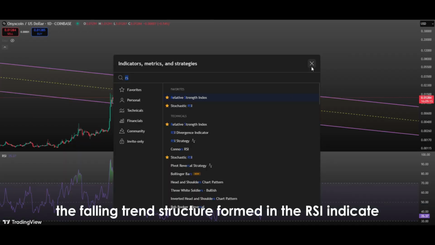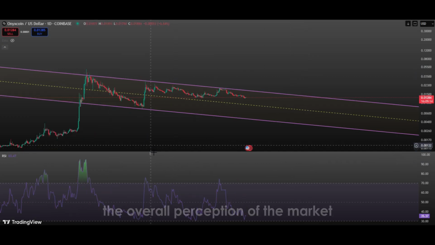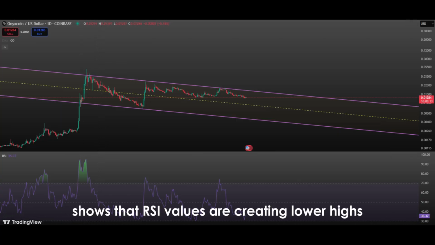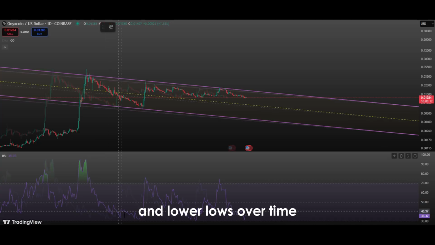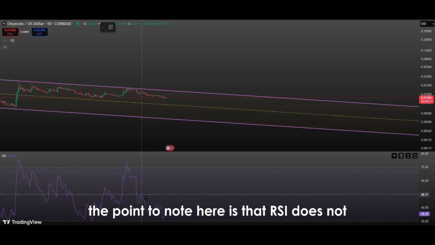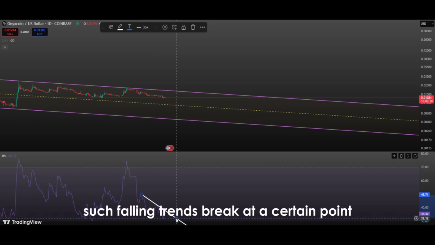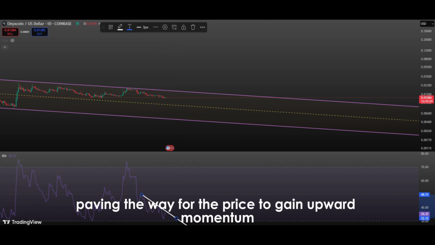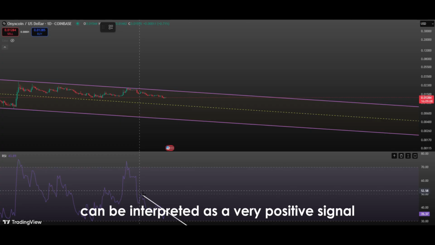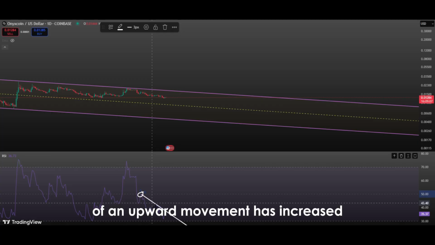Keep watching. The falling trend structure formed in the RSI indicator is a very important signal for investors to closely observe the overall perception of the market and the momentum of price movements. The falling trend structure shows that RSI values are creating lower highs and lower lows over time, and this usually indicates that the market is in weak momentum. However, the point to note here is that RSI does not continue to fall forever. On the contrary, most of the time such falling trends break at a certain point, paving the way for the price to gain upward momentum. In other words, the breaking of the falling trend seen in the RSI can be interpreted as a very positive signal, showing that the price has started to gain strength and the possibility of an upward movement has increased.